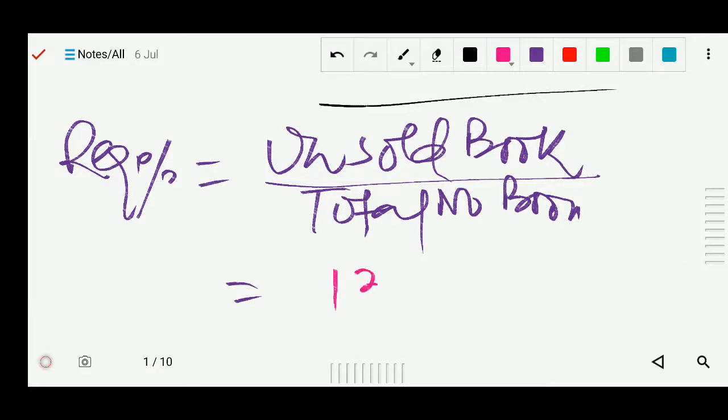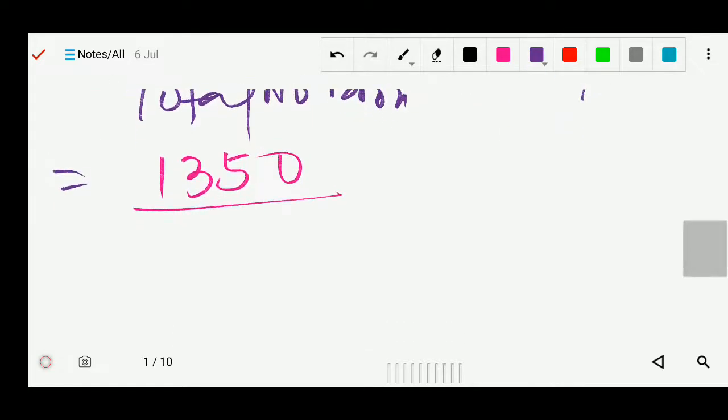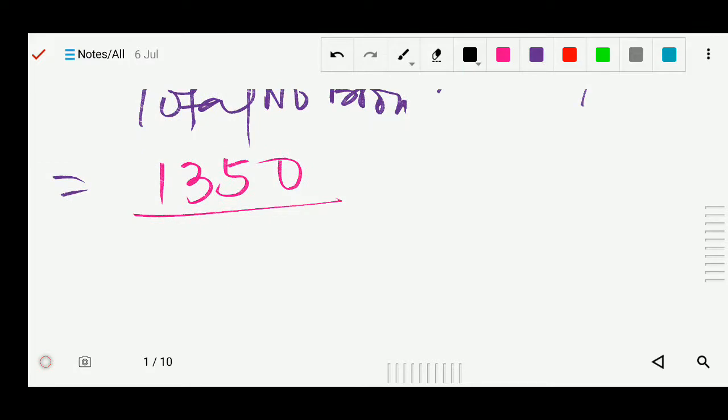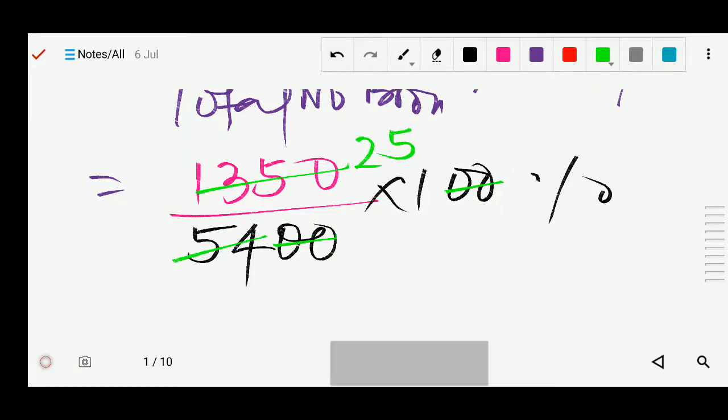So write 1,350 divided by the total number of books, 5,400, multiplied by 100%. Now we will solve this, 2 0 cancel. And you will divide it. Actually 25 times it will exactly divide.